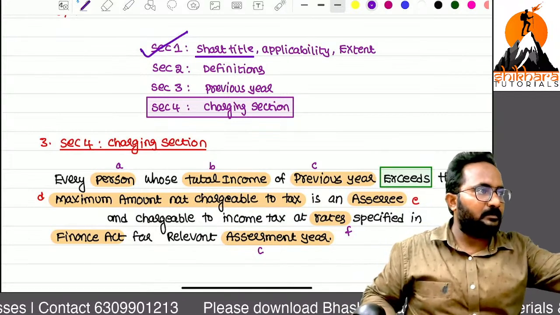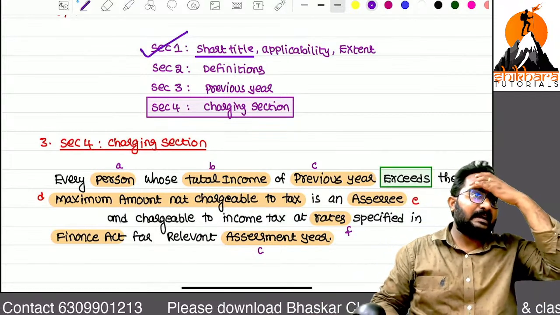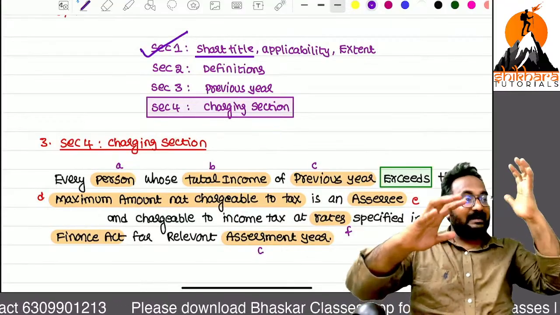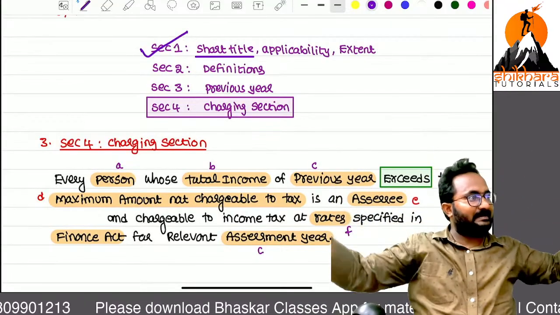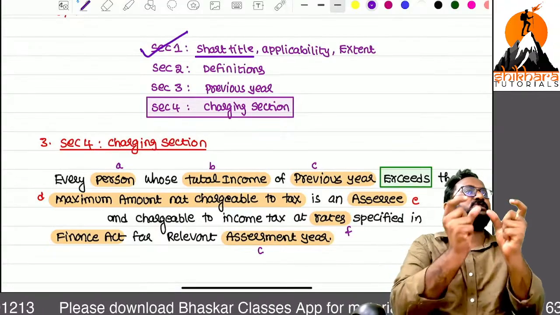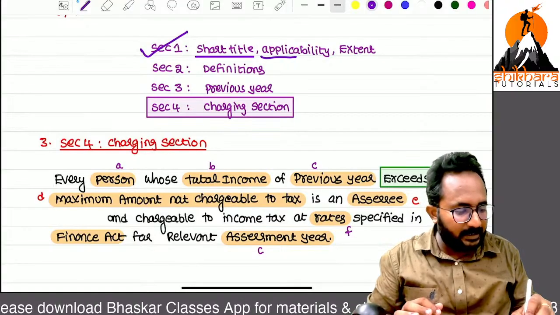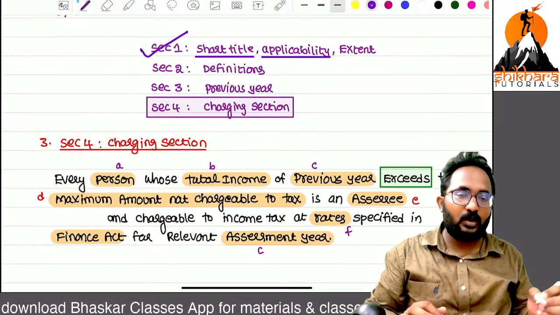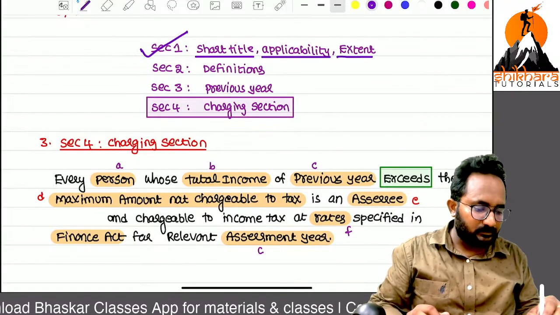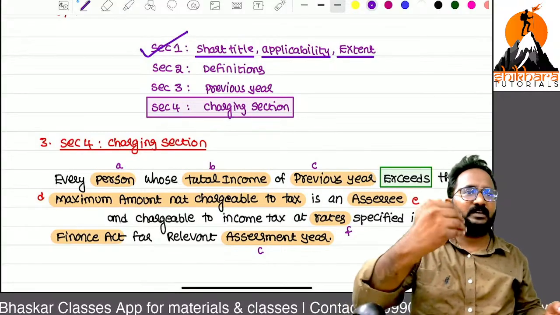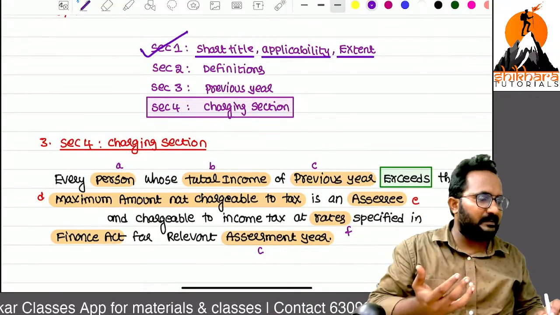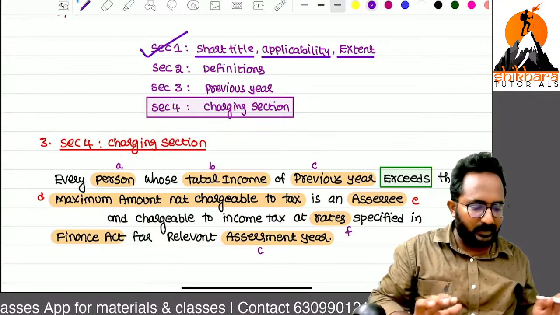What is the short title? Income Tax Act 1961. For our entire act, 298 sections and 14 schedules, we have a short title, that is only Income Tax Act 1961. Applicability, any idea? Whole of India. Extent. Sorry, sir. Applicability means from which date? 1/4/1962. To which extent? Whole of India.